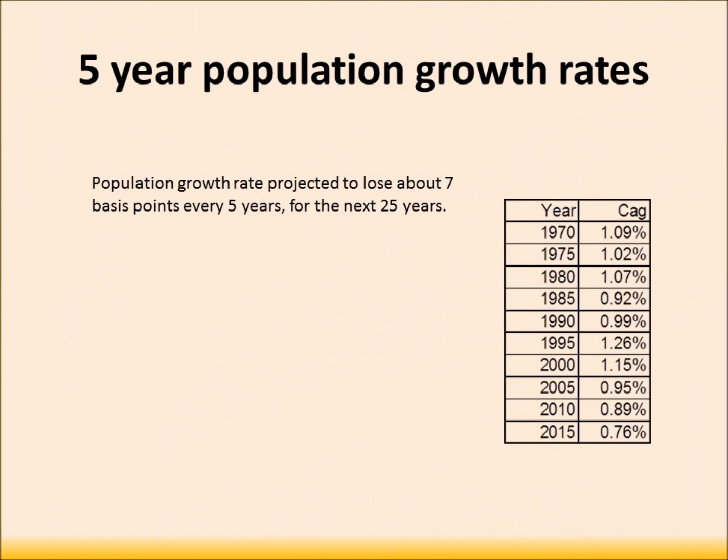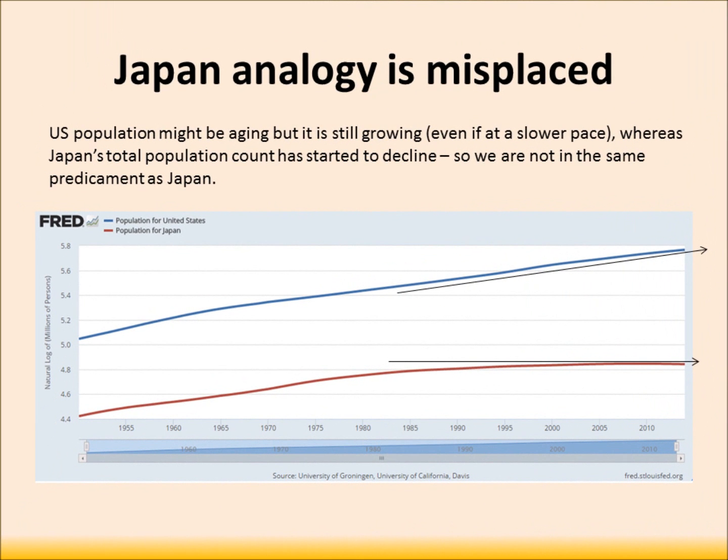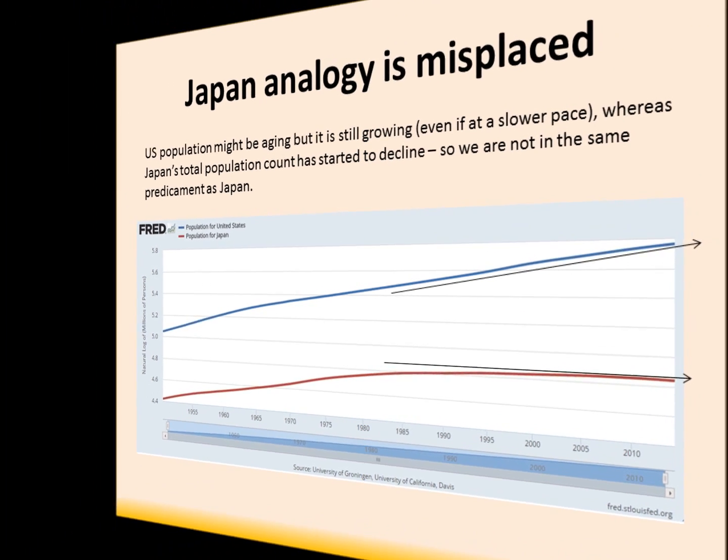Population growth is lower than it has been historically. It used to be above 1%, but has declined. The trend is down, but it's not terrible. It's not Japan like some people have said. This is Japan versus the US. You can see that in the US we are still growing, but Japan is actually declining. So the analogy with Japan is misplaced.